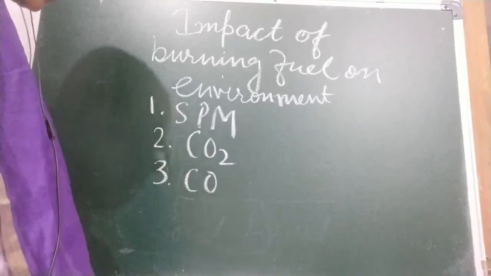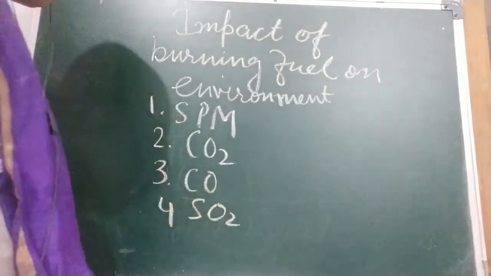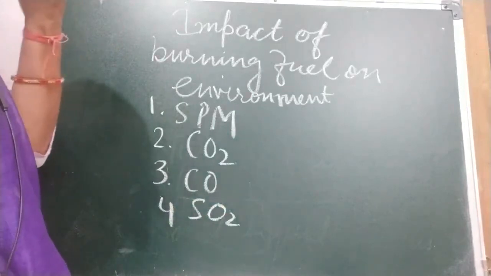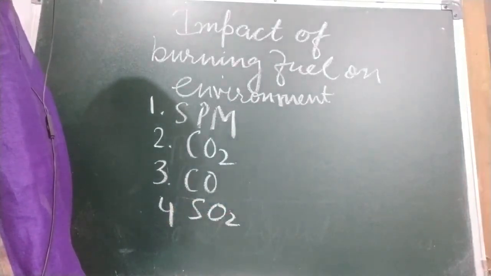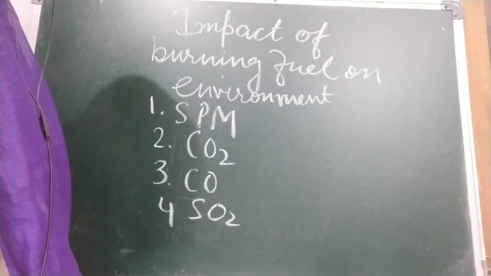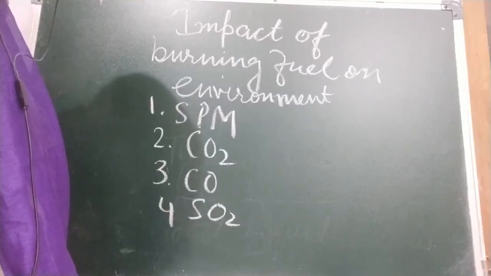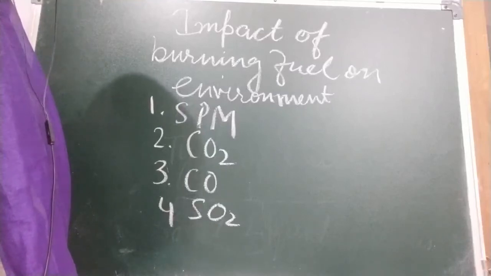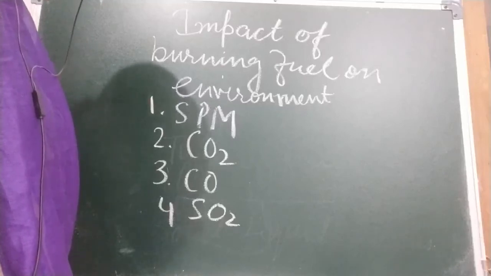Next is sulfur dioxide. Coal contains sulfur, which produces sulfur dioxide on burning. Besides being a poisonous gas, it dissolves in rain to form sulfuric acid. This gives rise to acid rain, which is very harmful for soil, crops, buildings, etc.